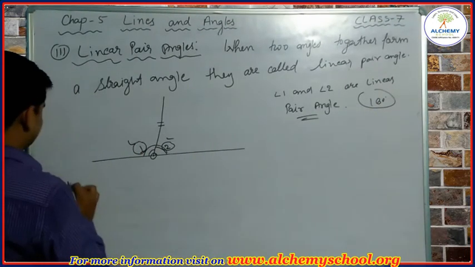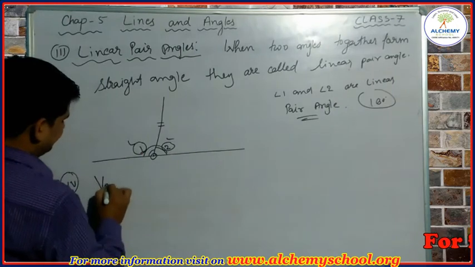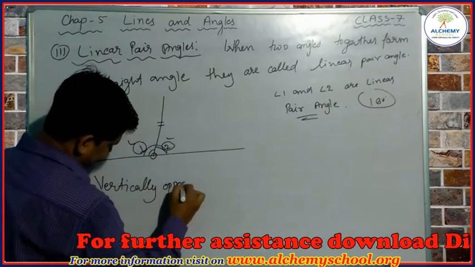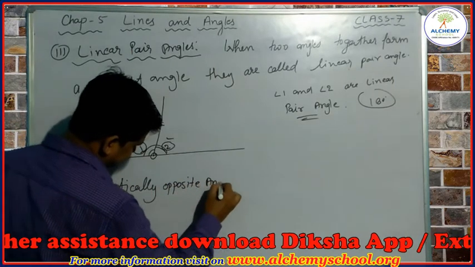The next thing we are going to discuss is vertically opposite angle.